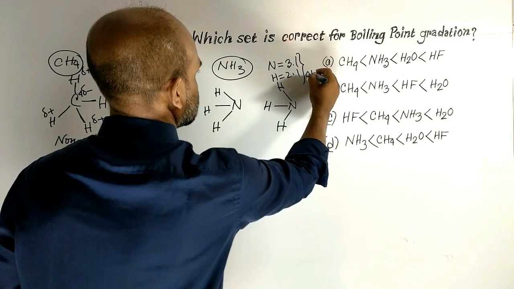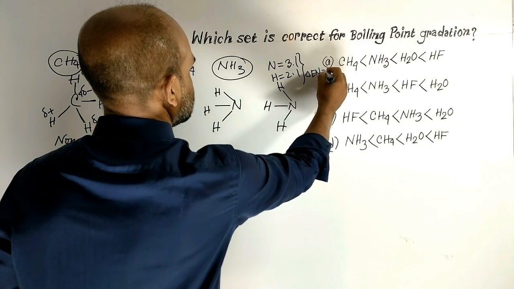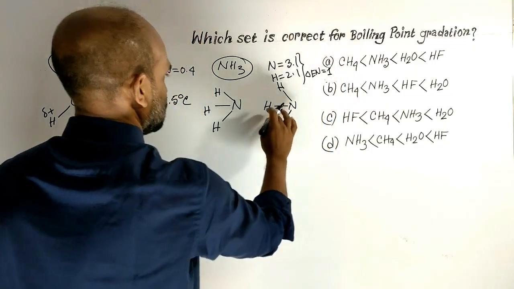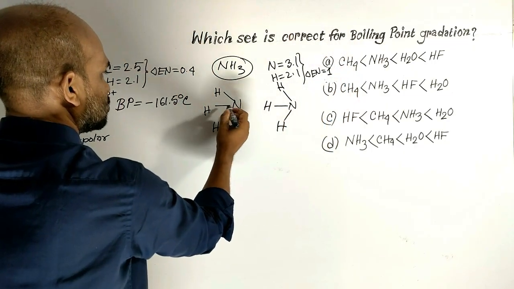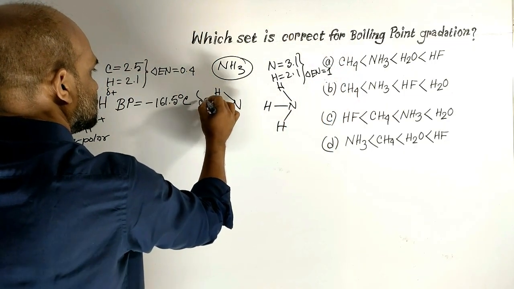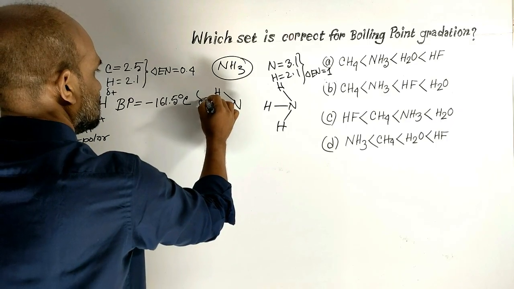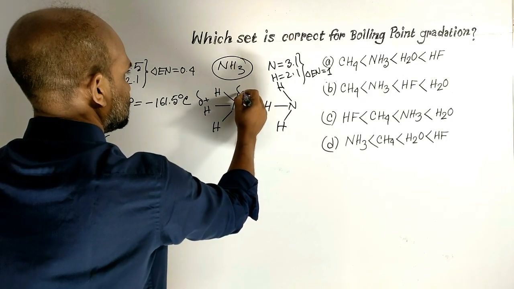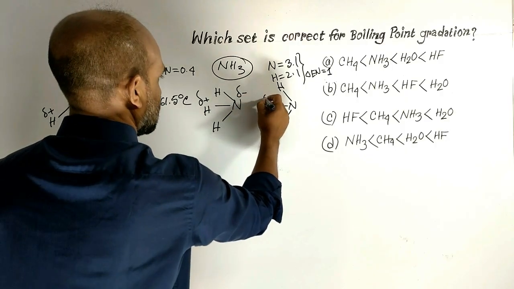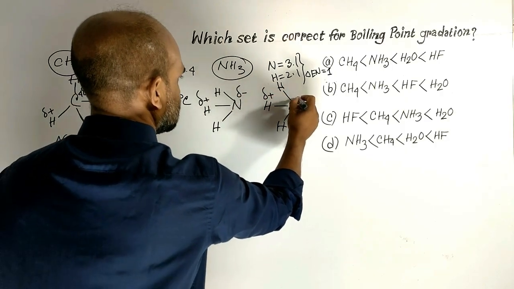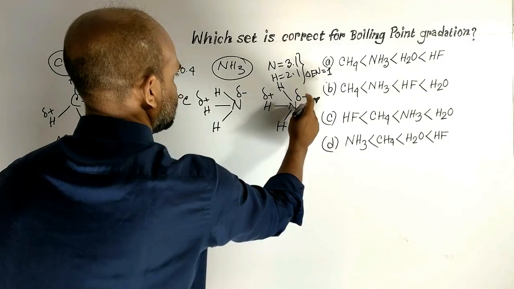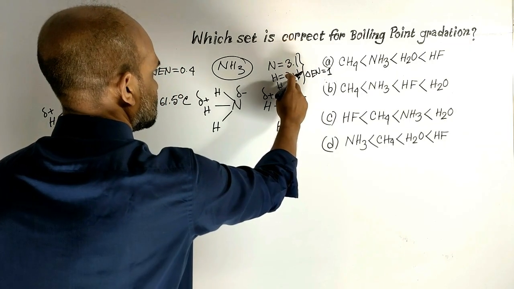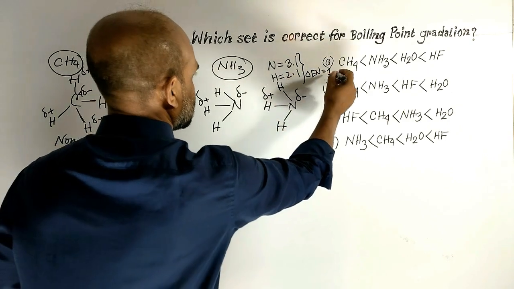The electronegativity difference is just 1. So the nitrogen-hydrogen bond becomes polar. Hydrogen becomes positive in charge, nitrogen becomes negative in charge, as nitrogen's electronegativity is higher than hydrogen.